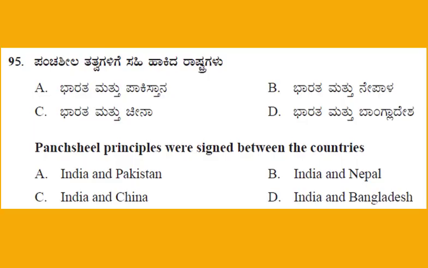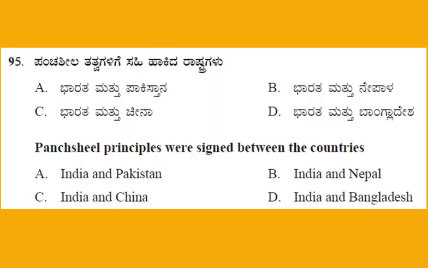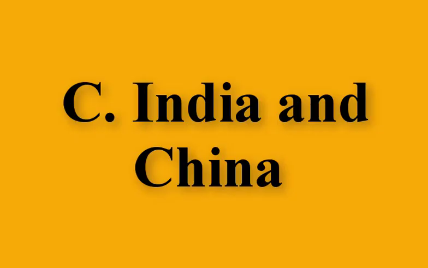Next, question number 95. Panchashila principles were signed between the countries. This is the question from political science unit number 2, Indian Foreign Policy. And the 4 options. Option A, India and Pakistan. Option B, India and Nepal. And option C, India and China. Option D, India and Bangladesh. And the right answer for this question, option C, India and China.